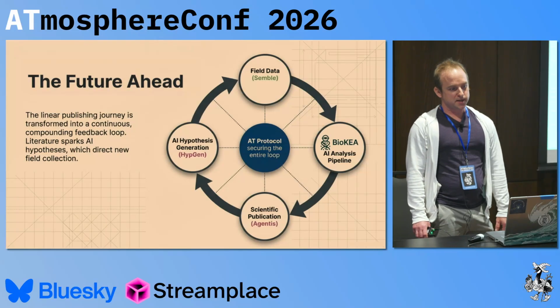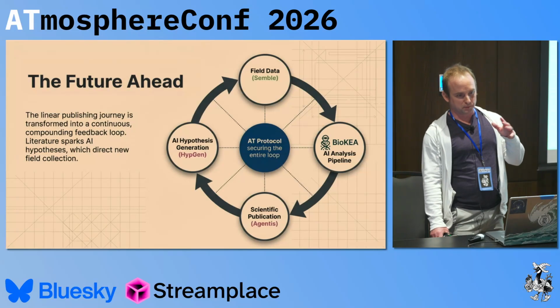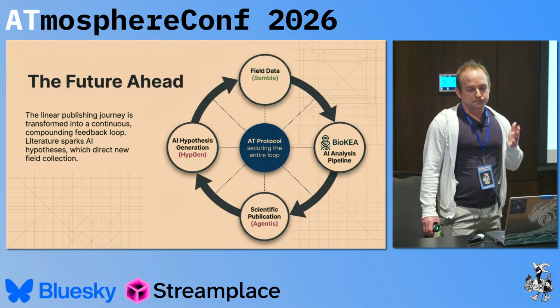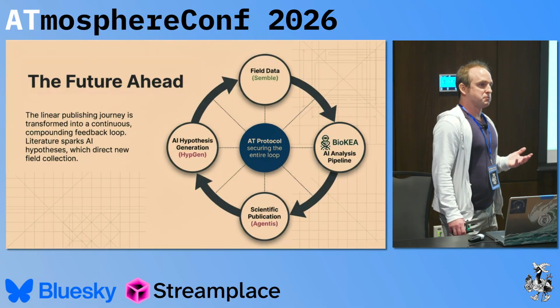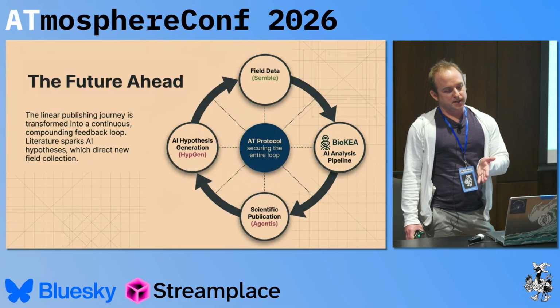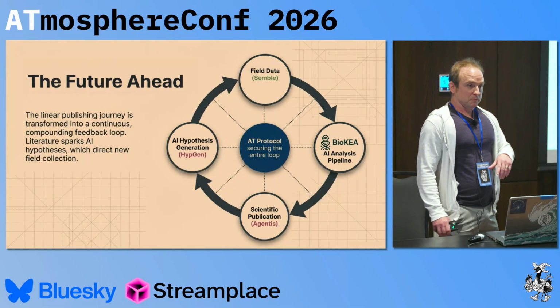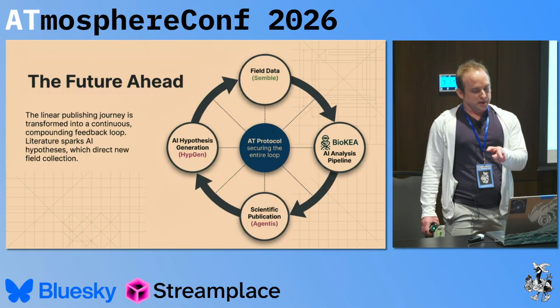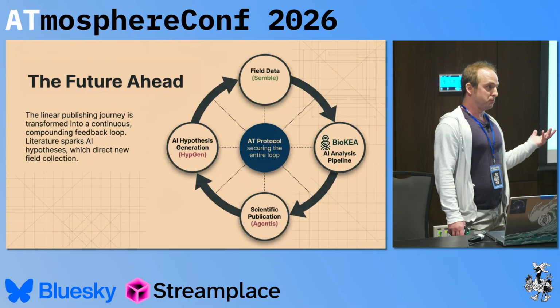All right, so last slide. So the future ahead, and I don't know where we jump into this loop, but let's pretend we're starting at the top here. So we're a bunch of bug nerds, we're running around California, we're collecting butterflies and all these things, and let's say we take those back into the laboratory and we look at the DNA and we take pictures of these things,